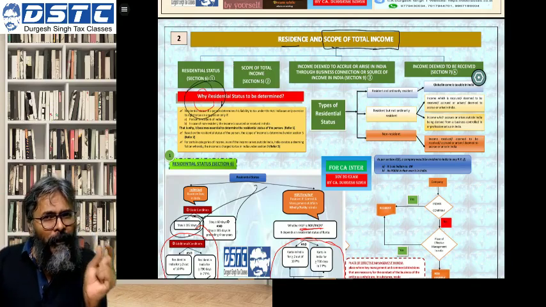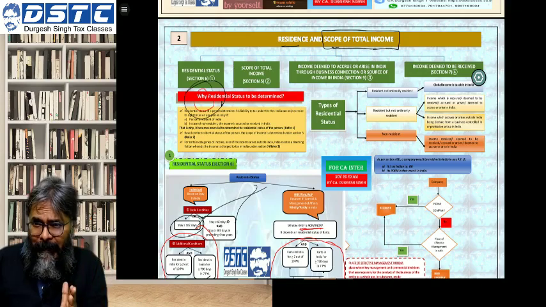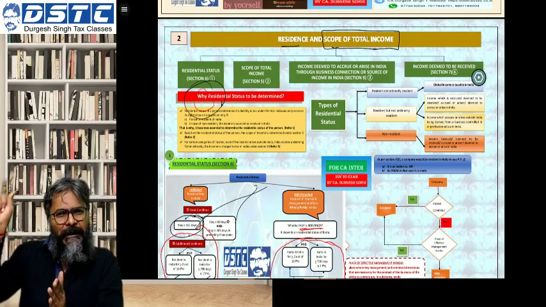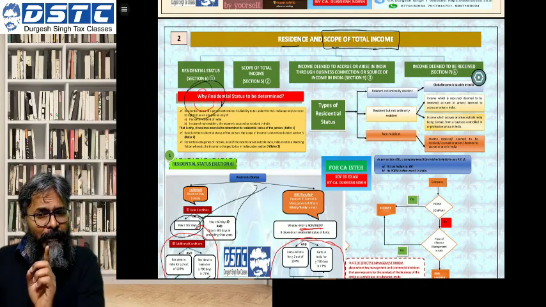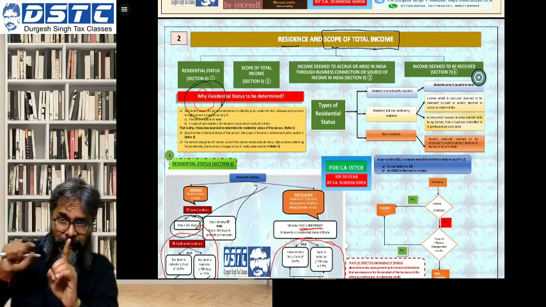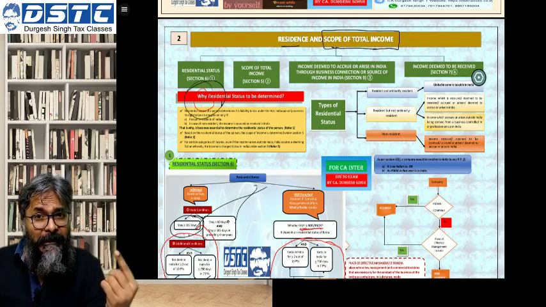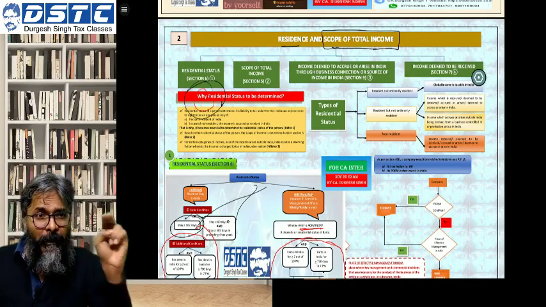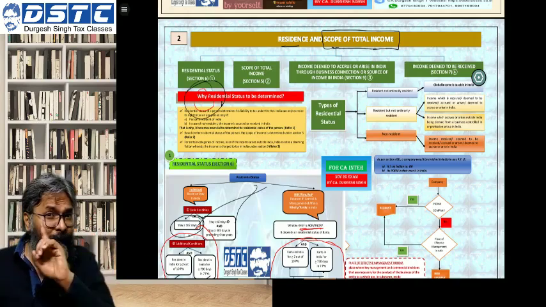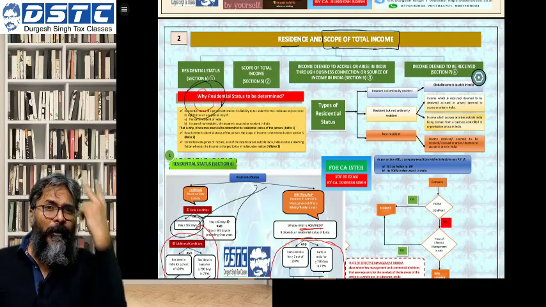That is the foreign income which is accrued as well as received outside India, and which is not in relation to a business or a profession which is set up or controlled from India.